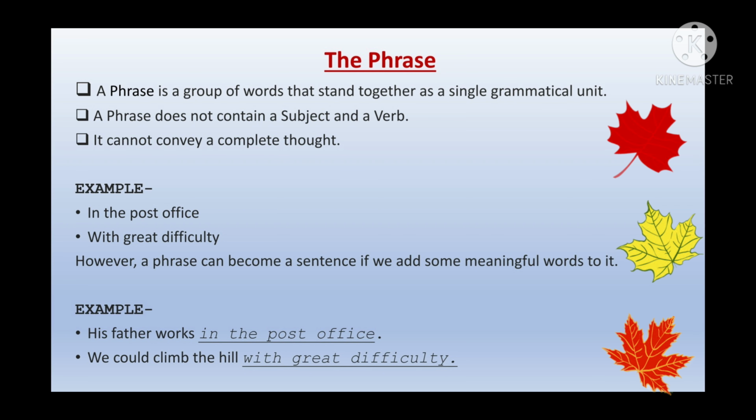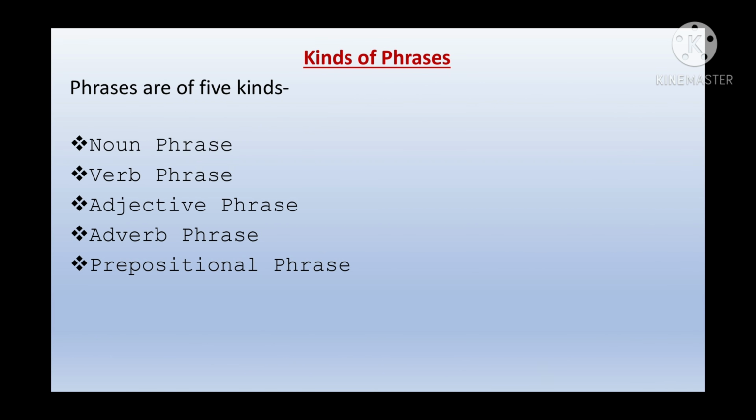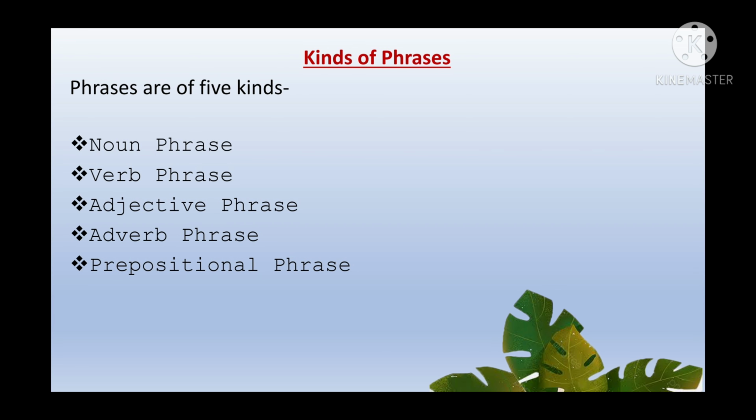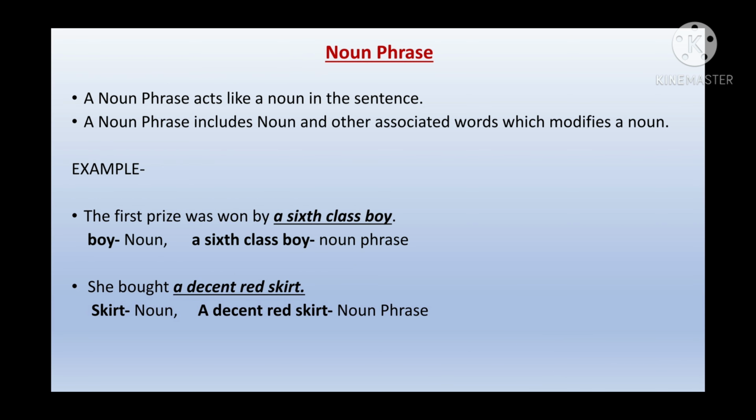All right. Now there are a few kinds of phrases. Let's talk about them. The first one is a noun phrase, then verb phrase, adjective phrase, adverb phrase, and prepositional phrase. Let's talk about them one by one.